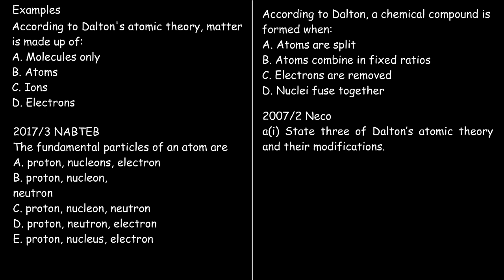Now, the third atomic theory we'll be discussing states that atoms of the same element are similar in all ways and differ from atoms of other elements. Now, this has also been modified due to the discovery of isotopy, because atoms of the same element sometimes, even though they have the same atomic number of proton and electron, have a different number of neutrons, which leads to different mass numbers.